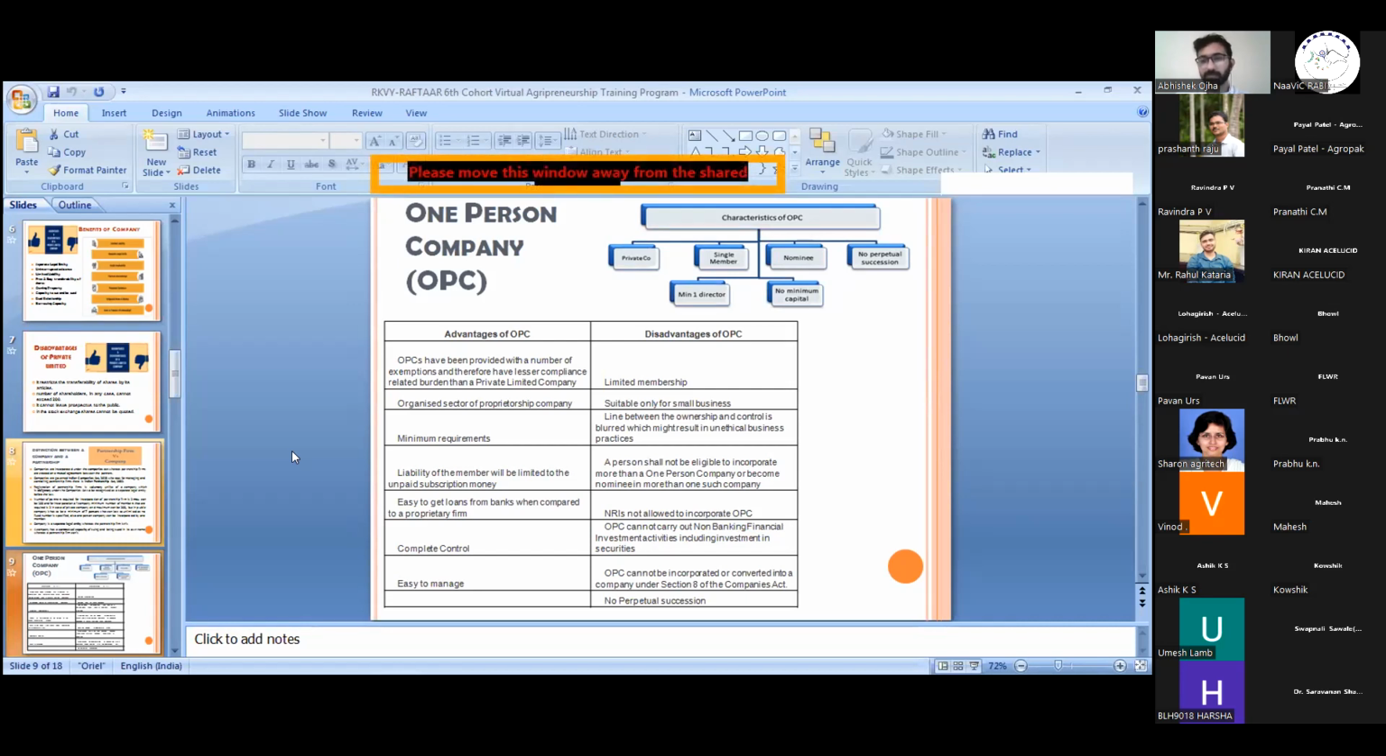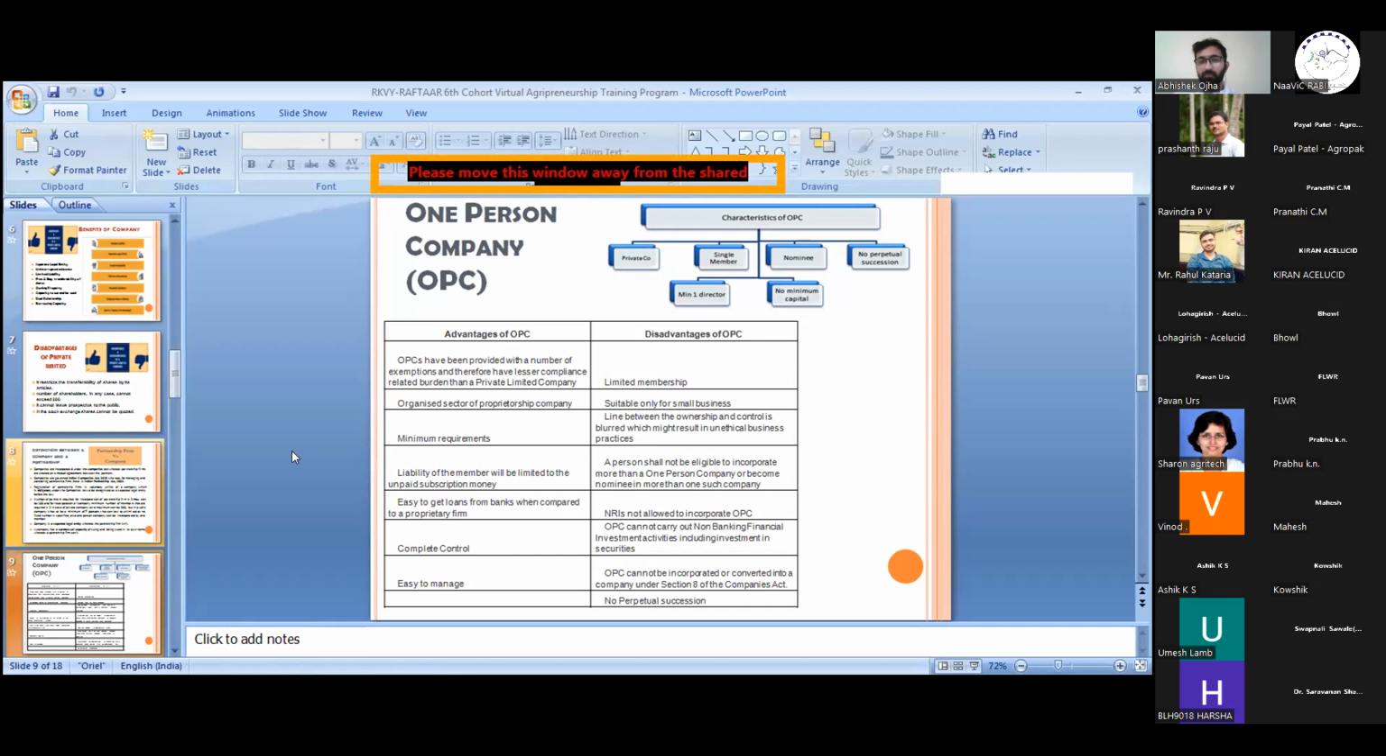Next is minimum capital requirement. The capital requirement is very limited. There is no bar on what amount we can introduce as capital in the company. Next is limited liability of the members, limited by unpaid subscription money. It is basically for all companies, which can be a private limited company, public limited company, or any other company. The liability is to the extent of the subscribed capital amount. We have to pay only till that amount.